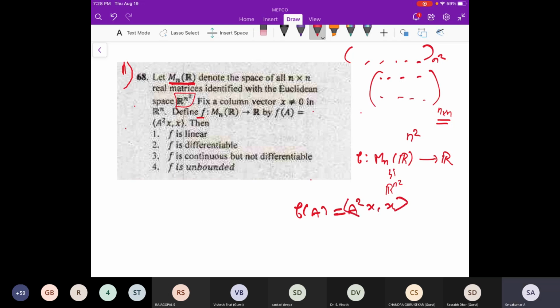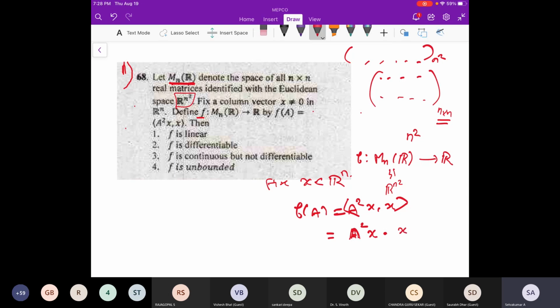Is that clear? That means we fix x inside Rn. We take some matrix A, take A square, and apply it to x. Whatever we get is some n by 1 matrix.